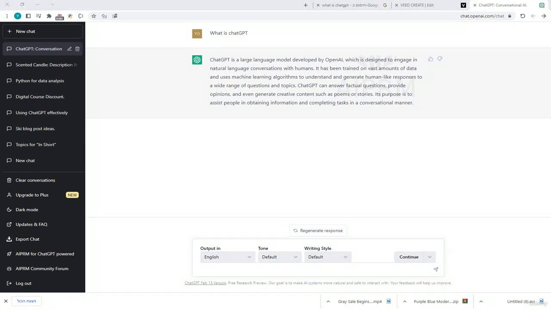We can ask it questions and it can answer us. We can summarize text. We can translate things. We can write code. We can create content. We can do digital marketing. There are tons of things we can do. There are endless opportunities for us to use ChatGPT and to automate different processes.